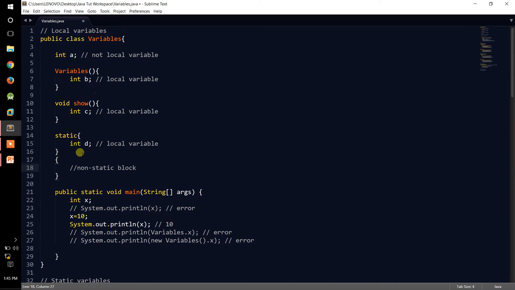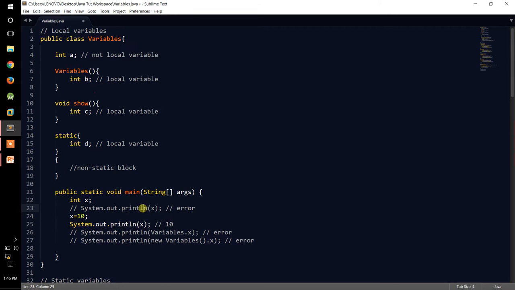One more note that I would make over here for the static block is that the execution of the static block happens prior to the main method's execution. But this does not mean that the control passes to the static blocks first. No, JVM calls the main method first. Then internally it is checked if any static blocks are present. If present, their execution will be prior to the first line. The execution will happen first, and then the first line of the main method gets executed, but main is called first. Okay, now over here x is a local variable.